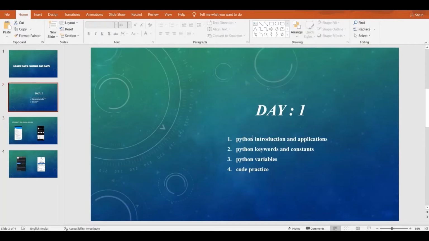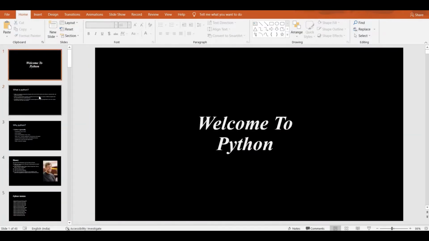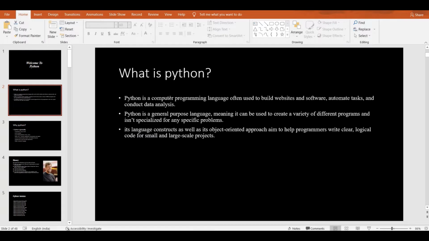First topic is Python introduction and applications. Let's move. What actually is Python? Python is a programming language often used to build websites and software, automate tasks, and do data analysis. It is a general purpose language used for creating various programs and solving specific problems.